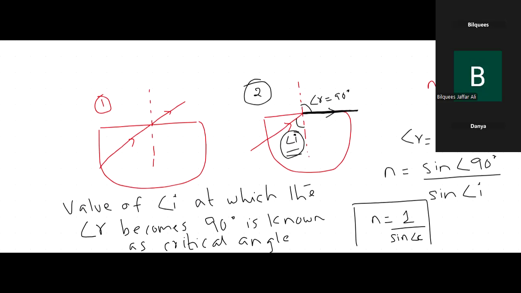So in the next drawing, in the third part, I will increase the angle of incidence such that its value becomes greater than the critical angle value, the value that I set before, at which the angle of refraction was 90 degrees. I am raising the value of angle of incidence from this value. What will happen now?